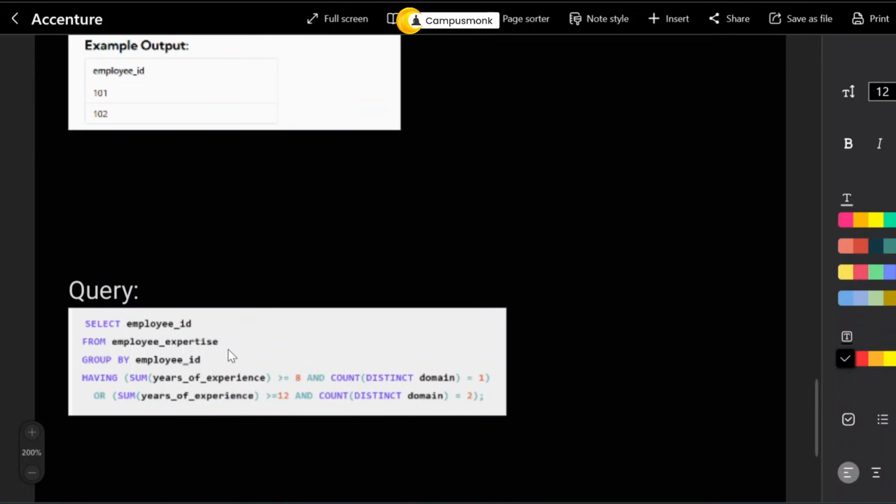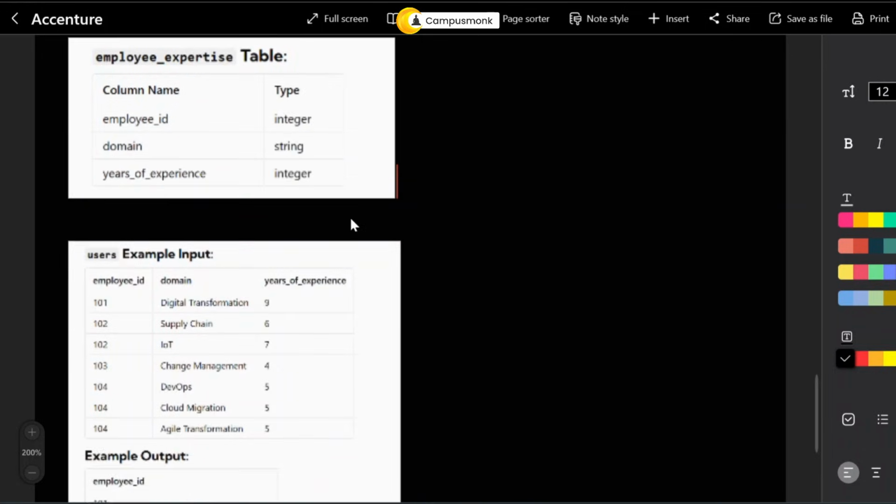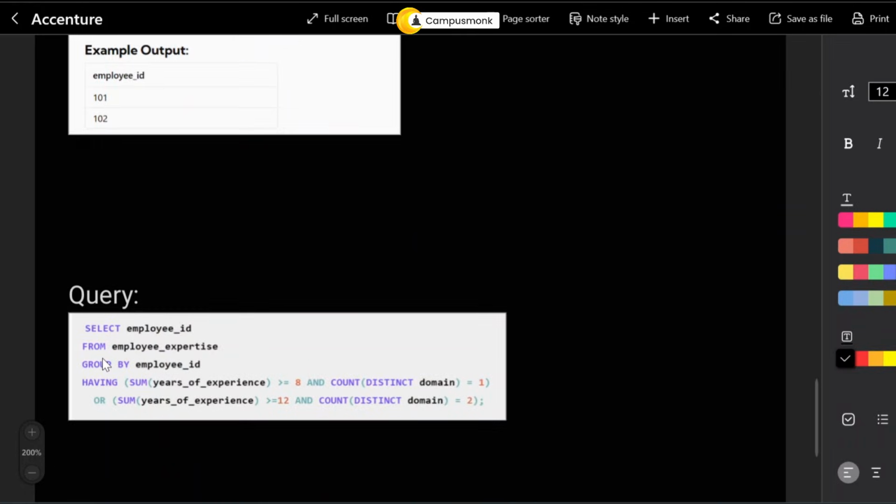Now, I hope you're clear with this. This is exactly how you will be given a question. You'll be given a scenario for SQL, and you have to execute a query. Okay, everything will be built for you. These tables, you don't have to create unless asked in the question. All you have to do is to write this kind of query.